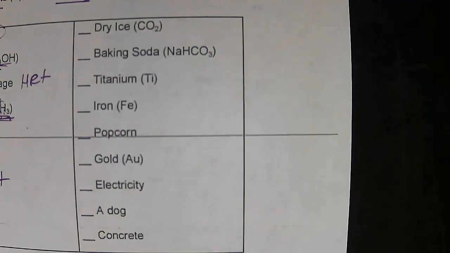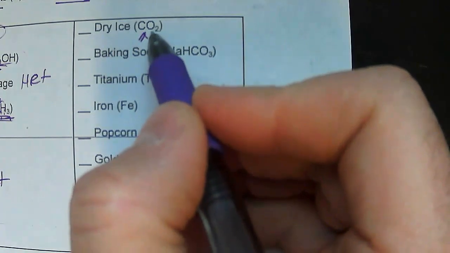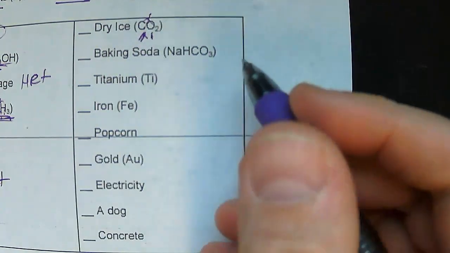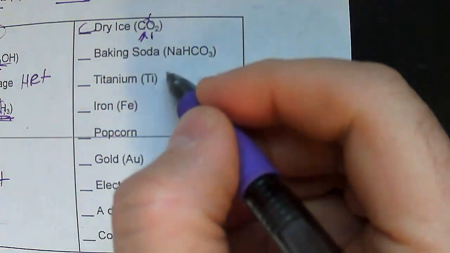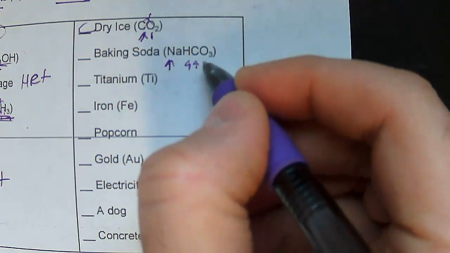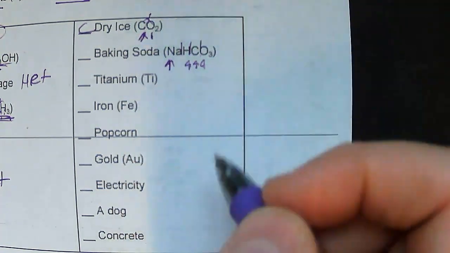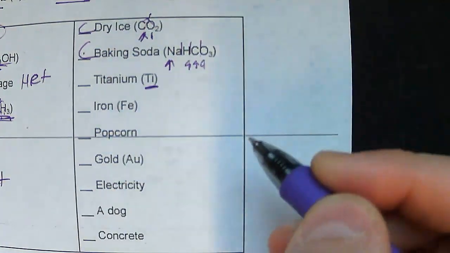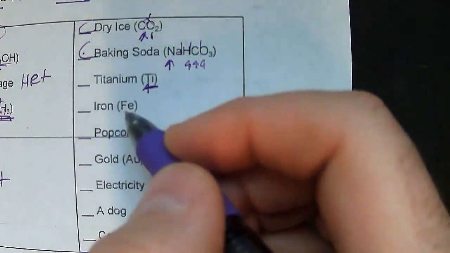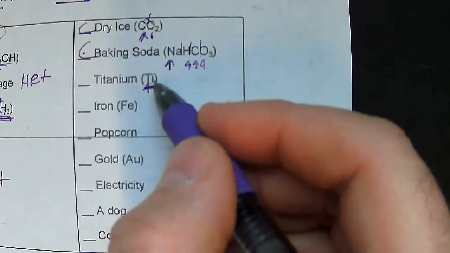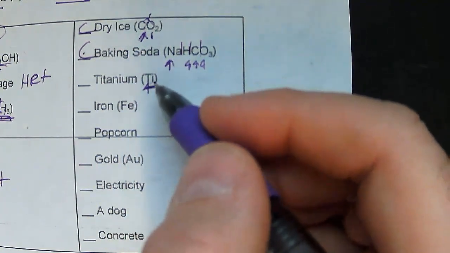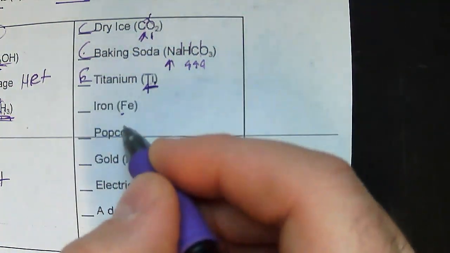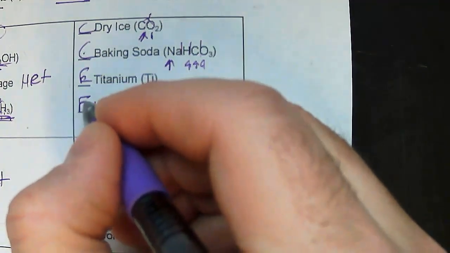So the last column here, dry ice, two capital letters, they're combined in a formula. This is a compound. Baking soda, several capital letters here in the formula. They're all bonded together in making one formula, so again, compound. One capital letter all by itself. I know that there's other letters in it, but the capital letters are the ones that indicate different elements. So this is an element all by itself. Titanium. Iron, that's an element.